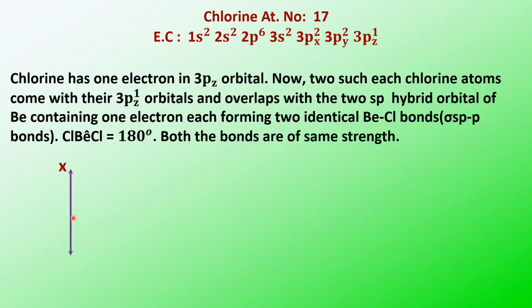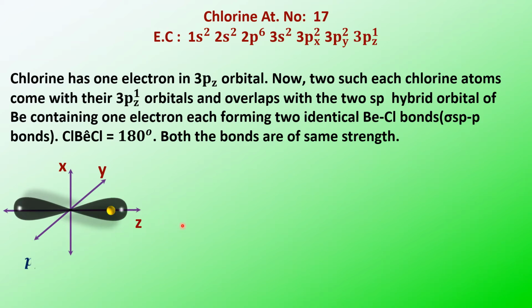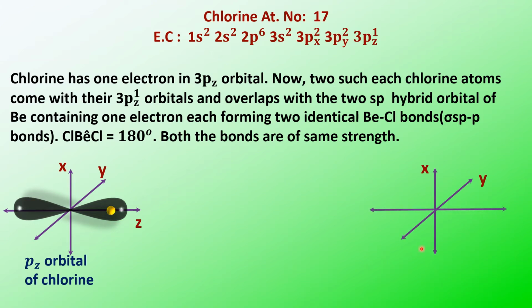Now we'll see the overlapping of the sp hybrid orbitals of beryllium and the pz orbitals of chlorine. Two such pz orbitals of chlorine will be there, each containing an unpaired electron. Here are the y-axis and z-axis, and this is another pz orbital of the chlorine.